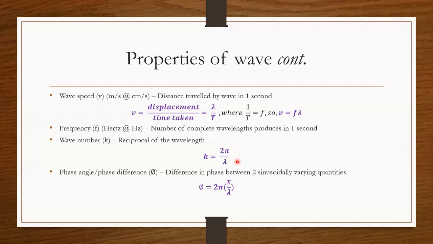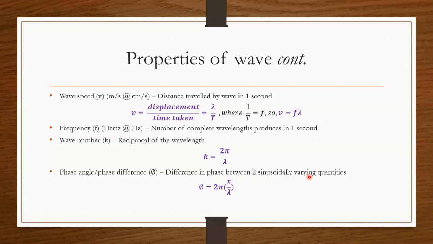The next property is phase angle or phase difference. These two terms are similar, but some books use phase angle, and other books might use phase difference. It is symbolized by this symbol. The shape is kind of like a bean, and the definition is the difference in phase between two sinusoidally varying quantities.